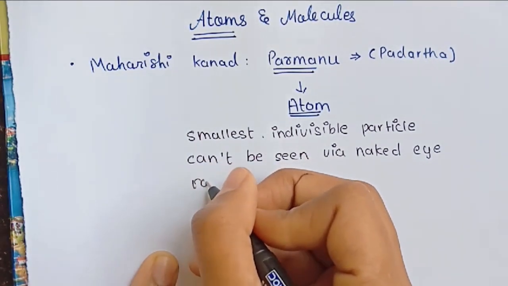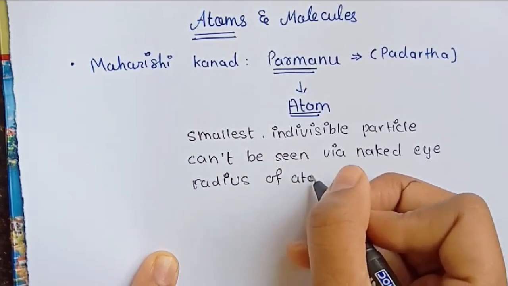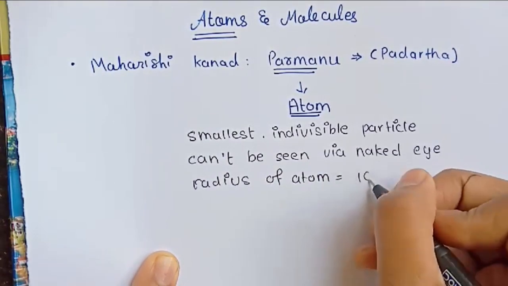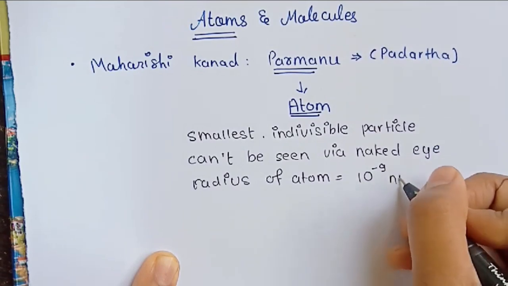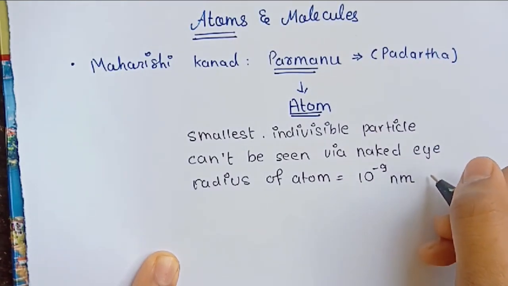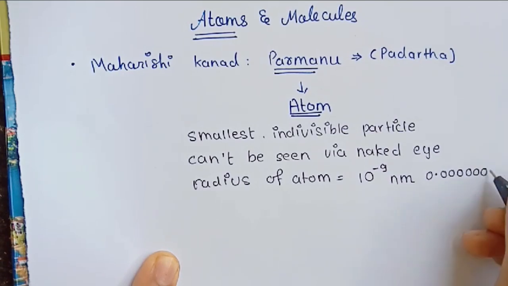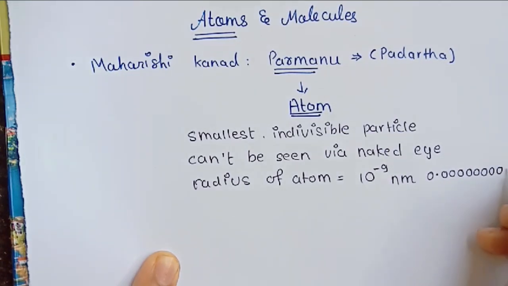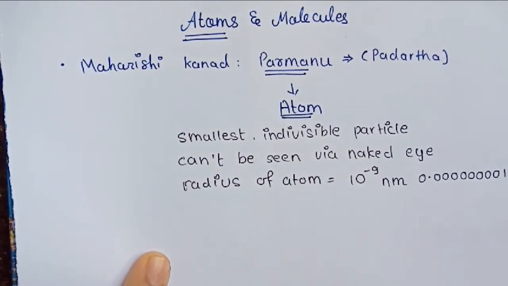The radius of an atom is about 10 to the power of minus 9 nanometer, which literally means 0.000000001 nanometer. So this was all about atom.